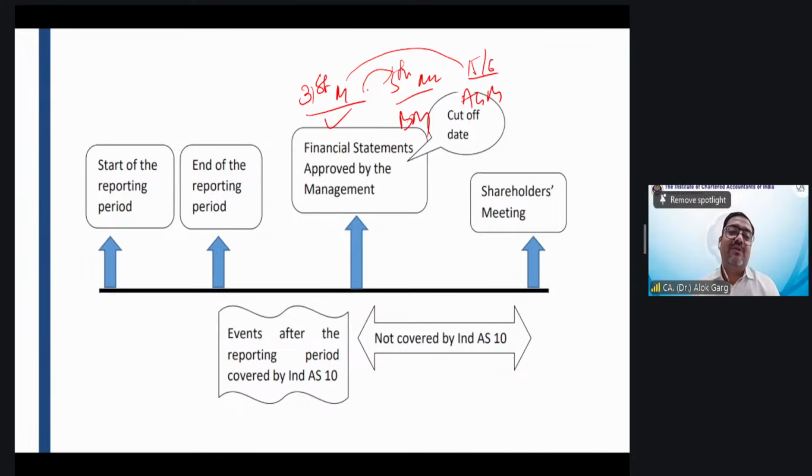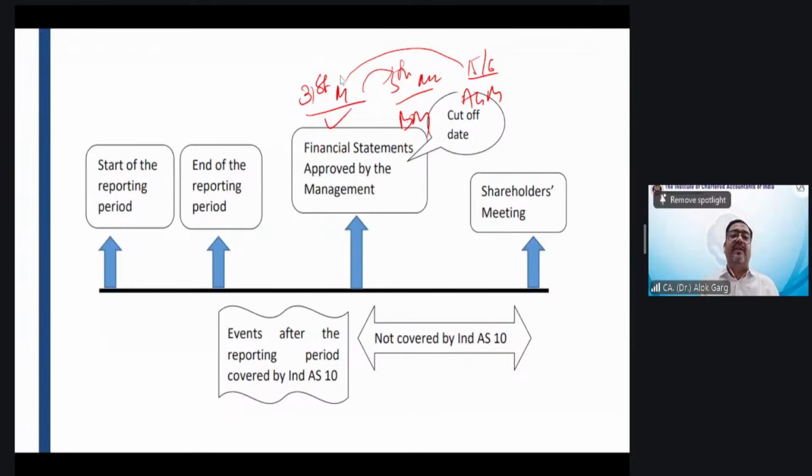Yes, you are absolutely right, Manish and Swaminathan. Manoj, what about you? Yes, Manoj is also saying 5th May. Okay, right? So it is till the date financial statements are getting approved, adopted, not till the AGM.